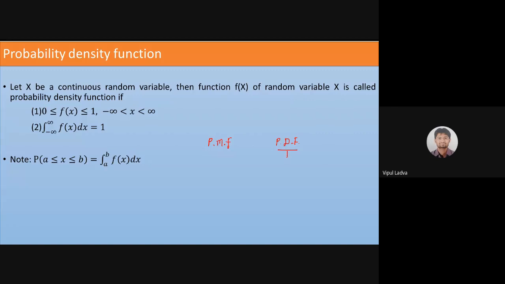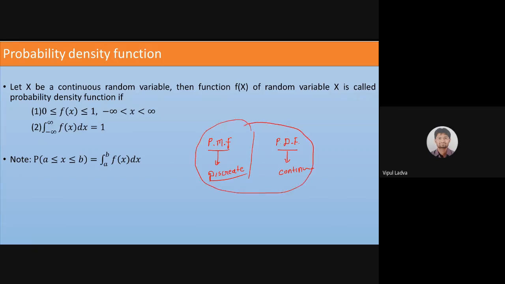Probability density function is for continuous random variable, and probability mass function is for discrete random variable. So the basic difference is clear in all of our minds.